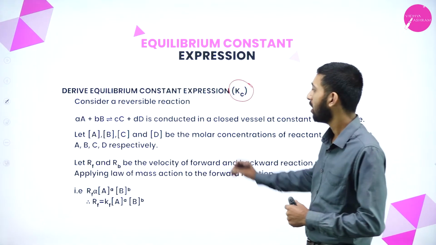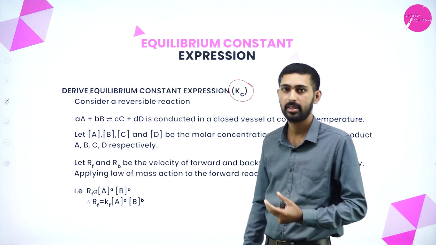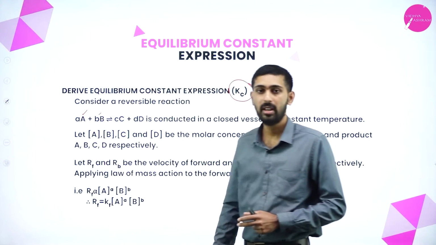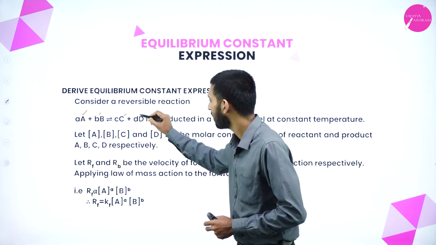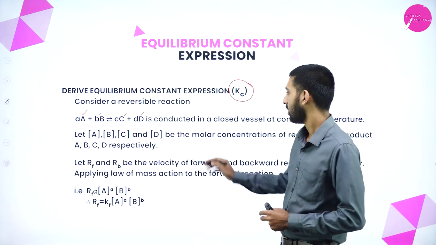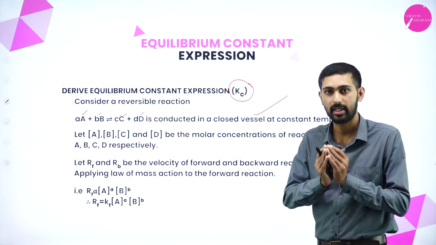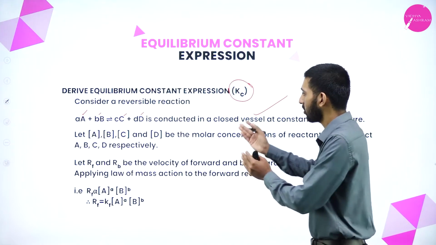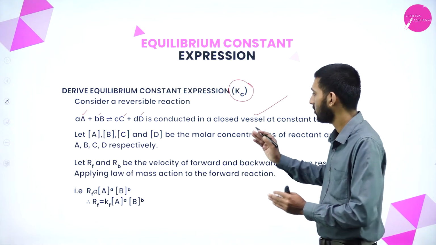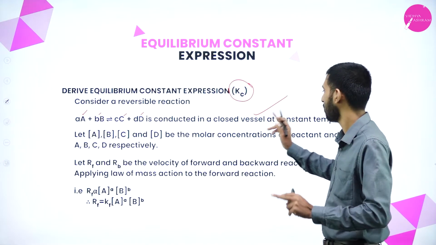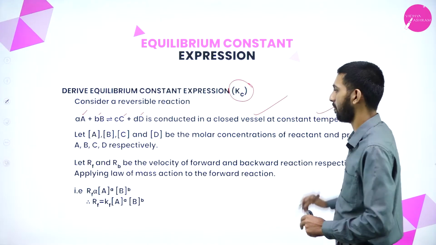Now let us take one reversible reaction. A and B are the reactants. You will get the products C and D. It is conducted in a closed vessel. You have taken this reaction and it is considered a reversible reaction. So what we have to say is that it is a reversible reaction conducted in a closed vessel at constant temperature.